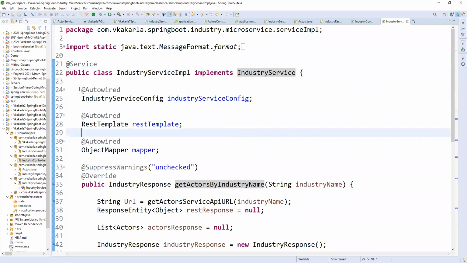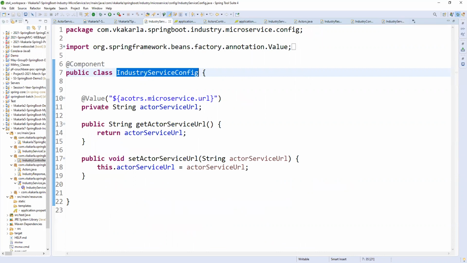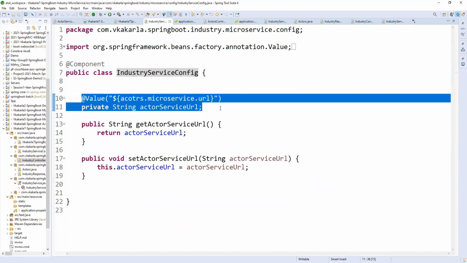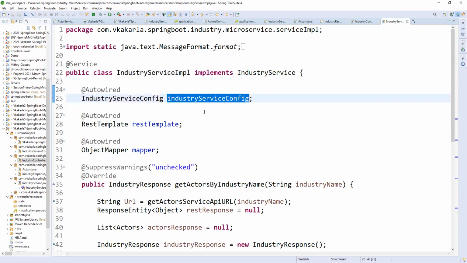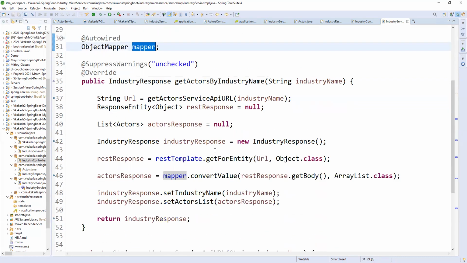Industry configuration we autowire. Why? Because instead of directly getting @Value here, if we have more than one property, it is better to maintain one config class where you can define all configurations from our application data property file. We need this configuration to get the service URL. We need a REST template to call the external service, so that is the reason I autowired it here, and the object mapper. I will tell you why we are using it.